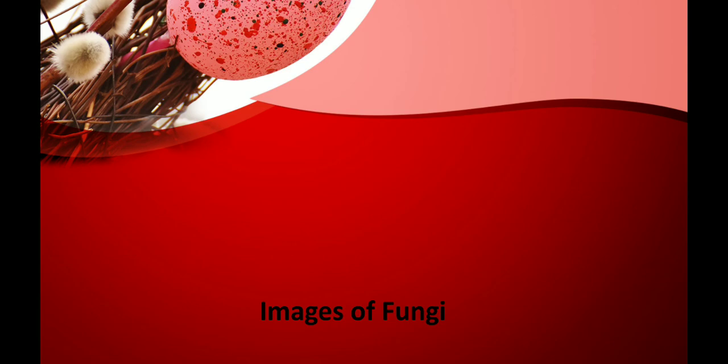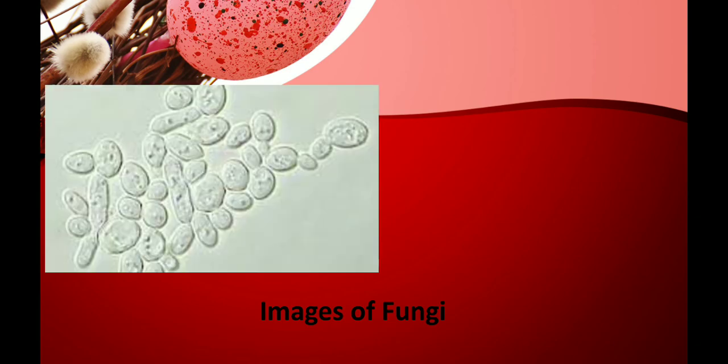So I have shown you what a fungus is. Then we have learned about a yeast cell, which is a unicellular fungus which has a cell wall and a nucleus, and below the cell wall we have cytoplasm, which consists of lipid granules and Golgi apparatus. Now I am going to show you further images of fungi. This is a microscopic view of a yeast cell.